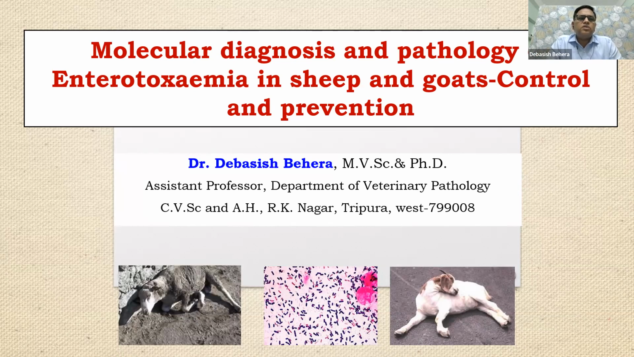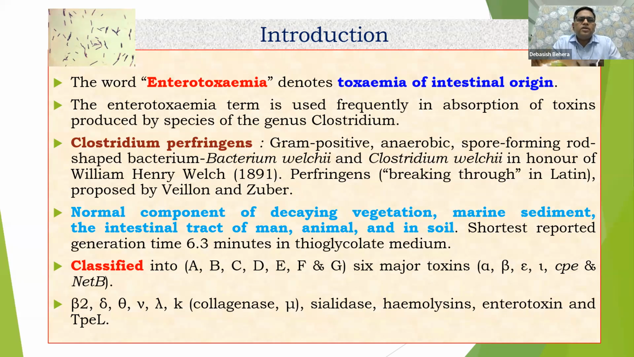Molecular diagnosis, pathology of enterotoxemia in sheep and goats, its control and prevention. As we all know, enterotoxemia denotes toxemia of the intestine. In generalized toxemia, whenever it is associated with the intestine, any damage due to toxins in the intestinal mucous membrane, we call it enterotoxemia.